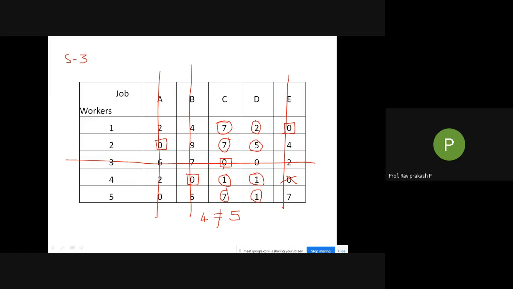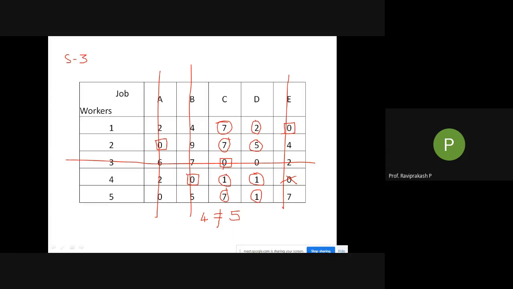What I need to do is subtract this 1 from all these circled numbers. And the step is not over yet. We need to add this particular 1 to all the numbers that have a cross mark, that means where two lines are crossing, meeting. We can call it a crossing.